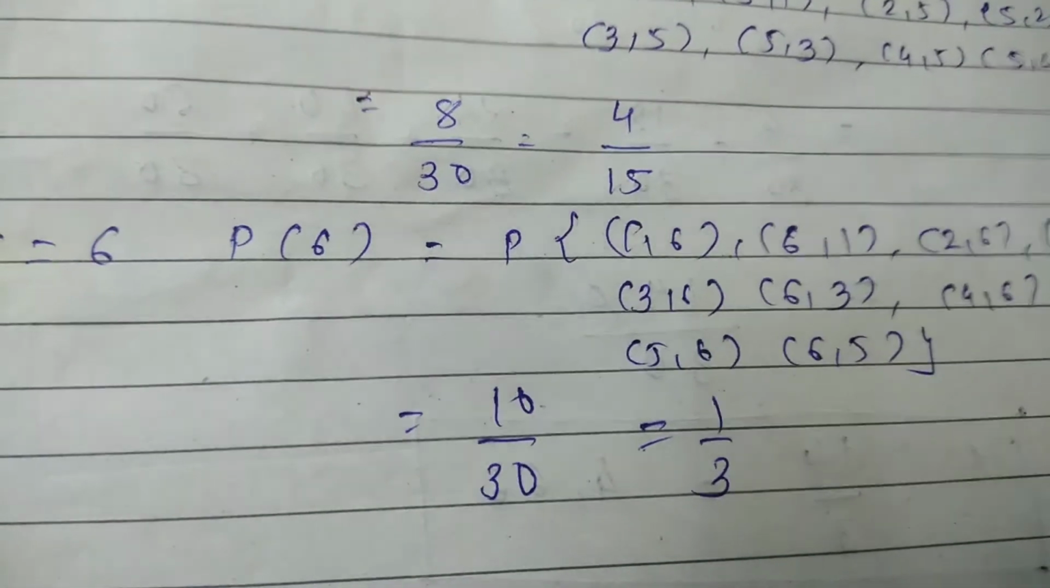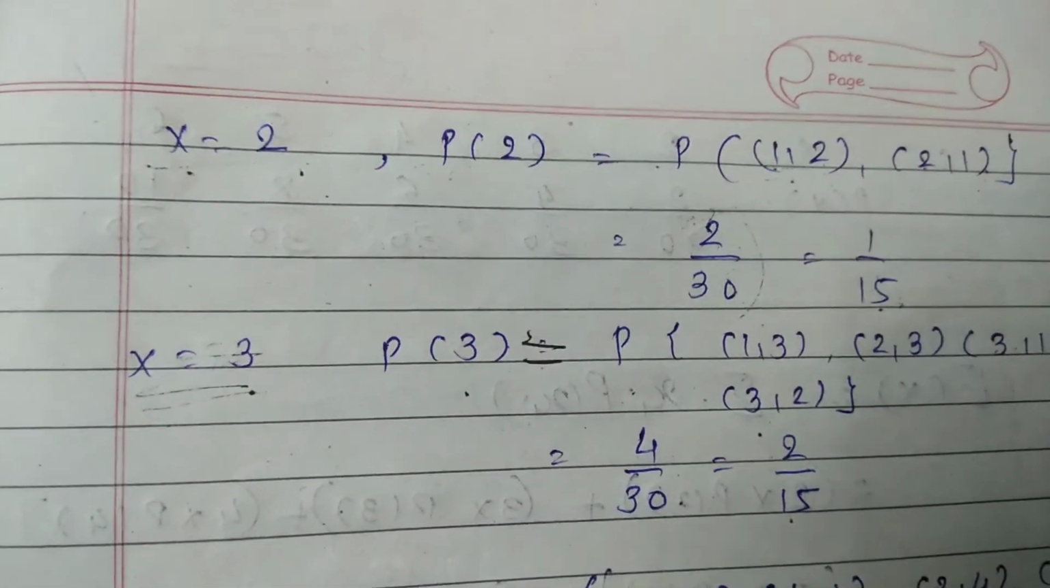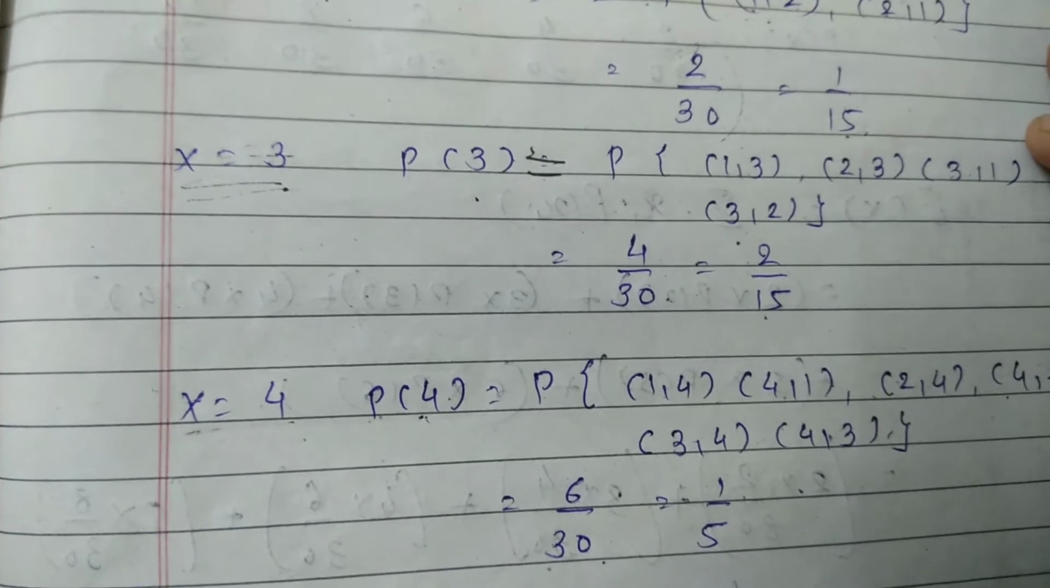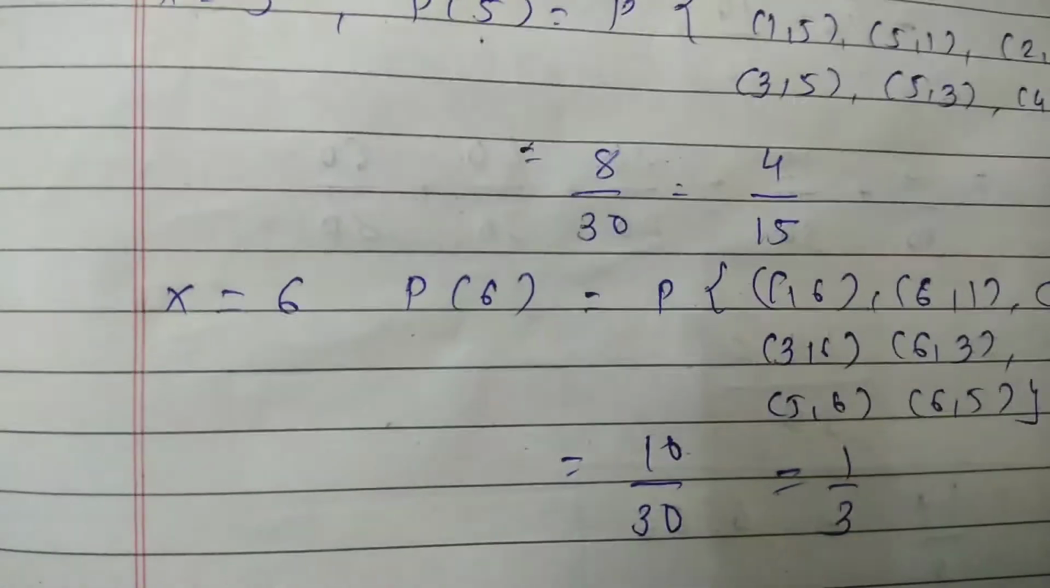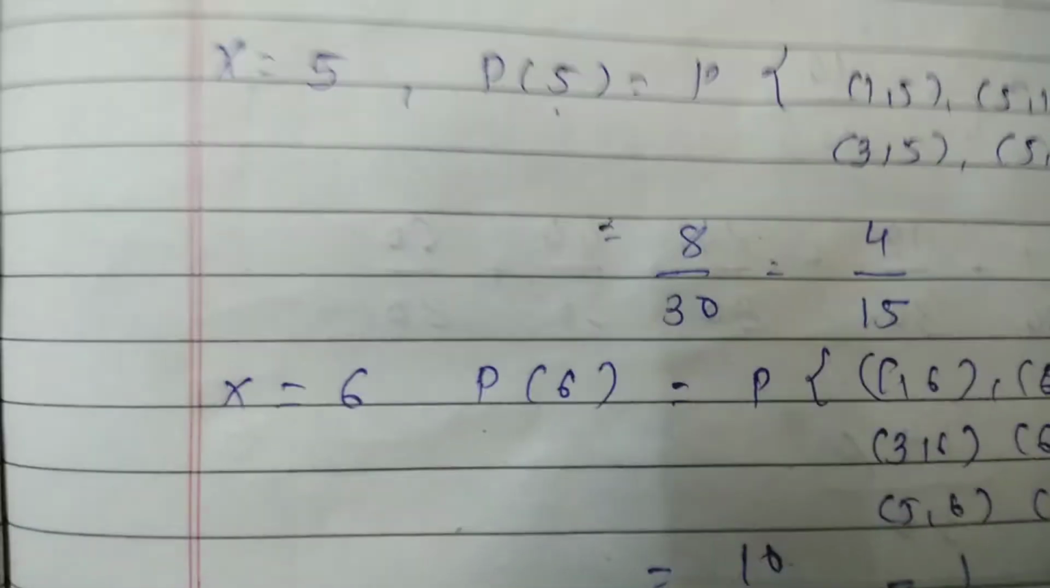So students, we have the probability of 2, probability of 3, probability of 4, probability of 5 and probability of 6. So all things we have found. So let us find the probability distribution. So this is your probability distribution.